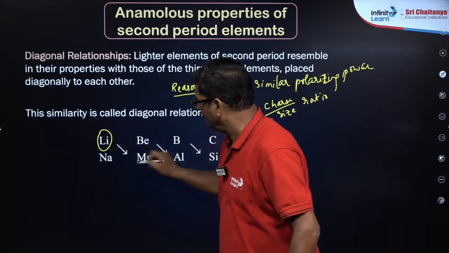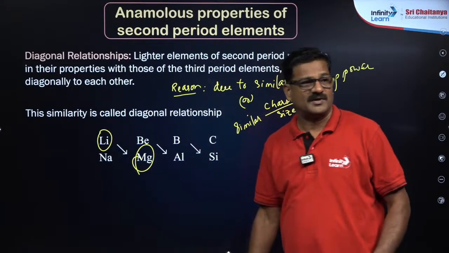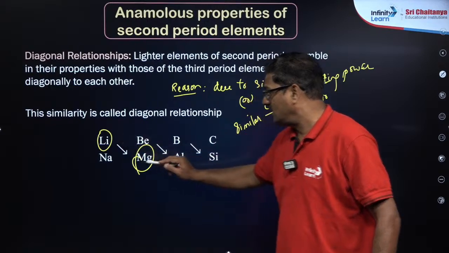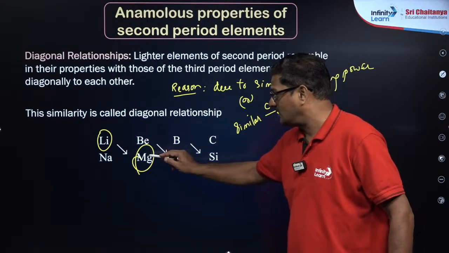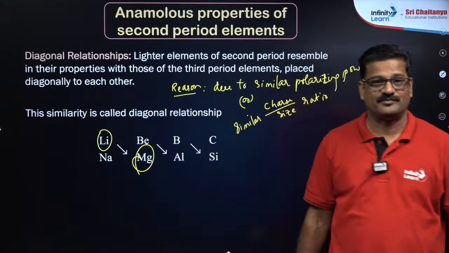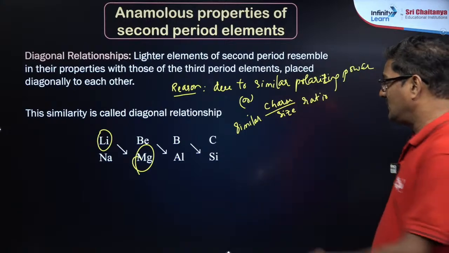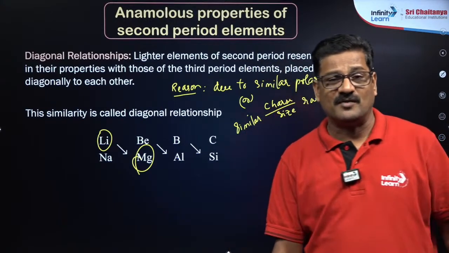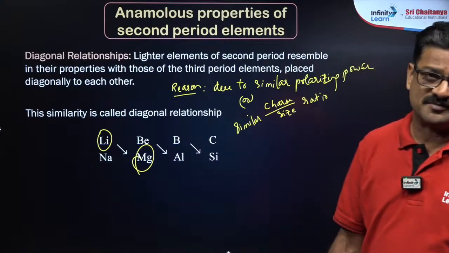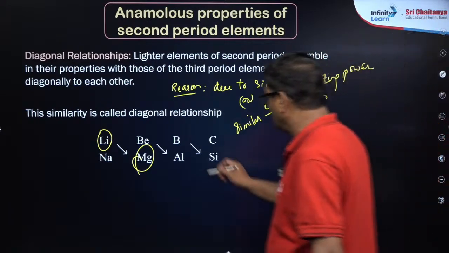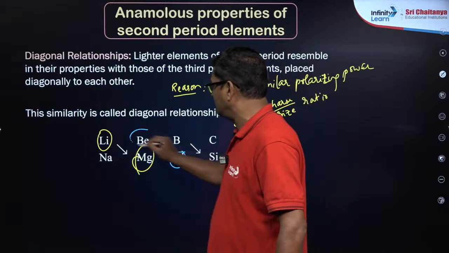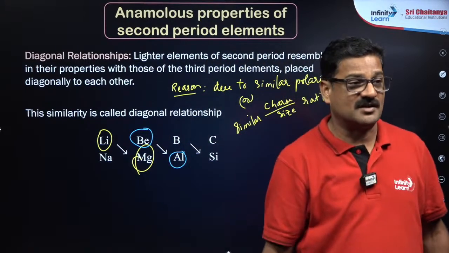So lithium and magnesium have similar properties because the charge to ionic radius values of these two are the same. That's the reason why lithium and magnesium show similar chemical properties, like lithium forms nitride just like magnesium forms nitride. Beryllium and aluminum also: aluminum oxide is amphoteric, and beryllium oxide is also amphoteric.